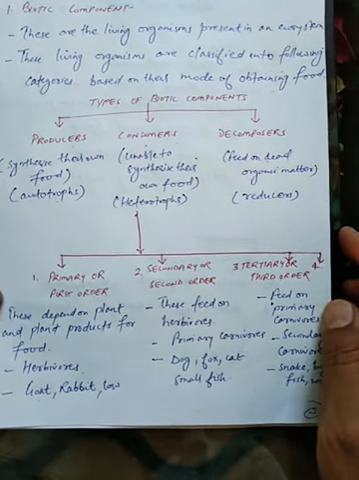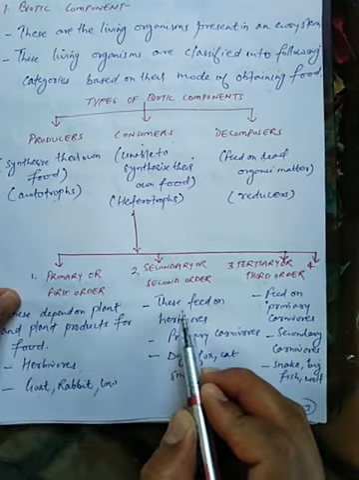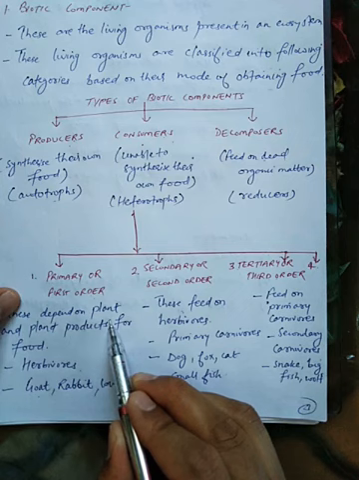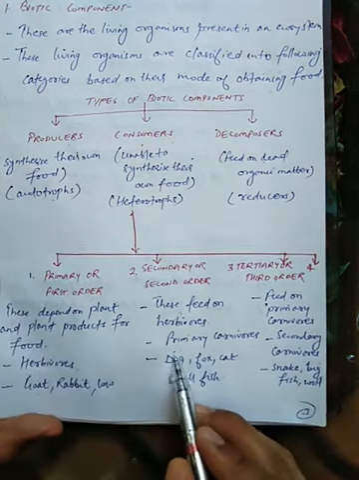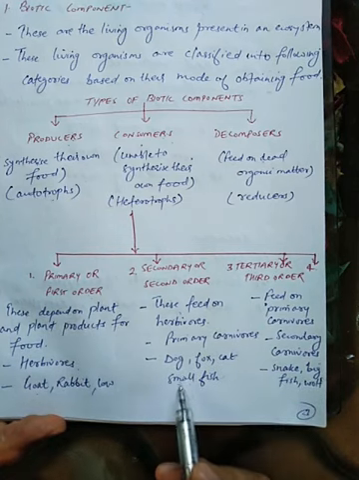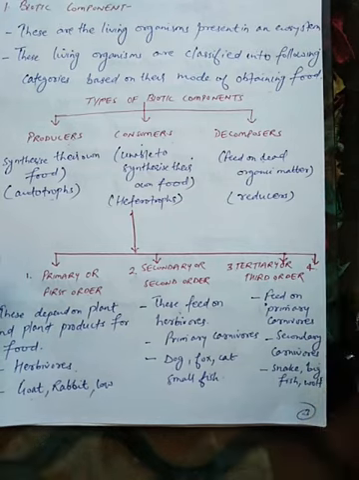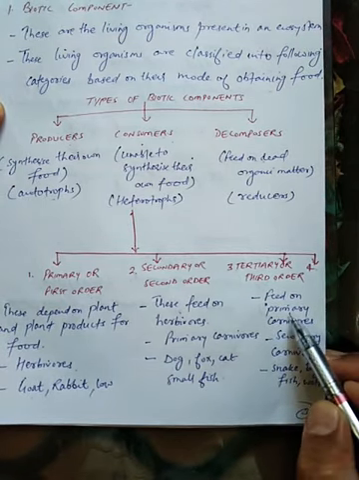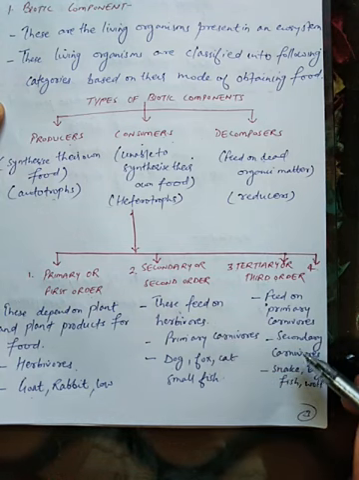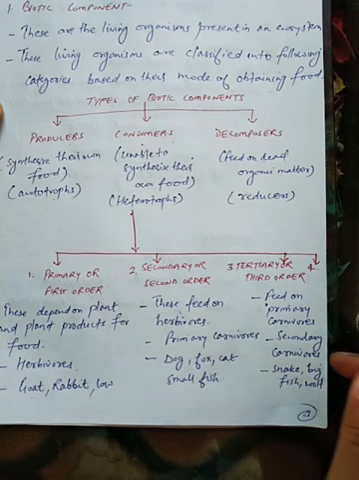Secondary or second order consumer. Now these consumers feed on the primary consumers. They are known as primary carnivores. Examples are dog, fox, cat, small fishes. Tertiary or third order consumers feed on the primary carnivores. They are known as secondary carnivores. Examples are snake, big fishes, wolf, etc.